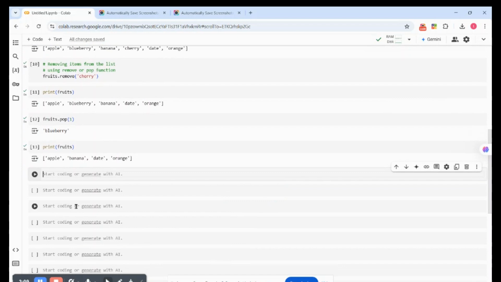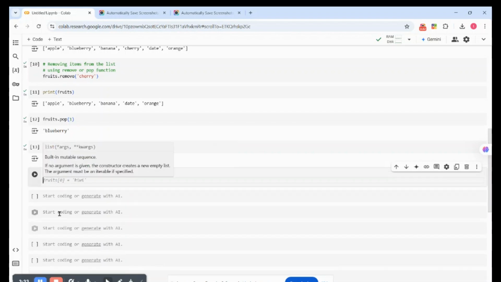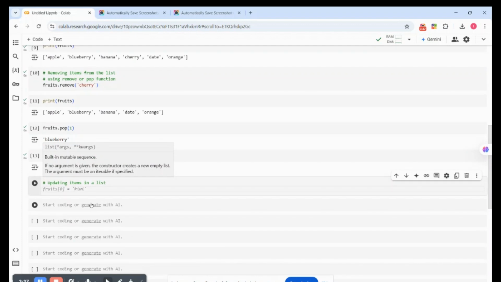So another thing you can do is to update items. You can also update your items in the list. It's more or less like adding or switching. Updating: we've talked about insert, we've talked about remove. With insert we add an item, with remove and pop we delete what we don't need in the list. But when you update, it means you want to change what is in that position in the list.